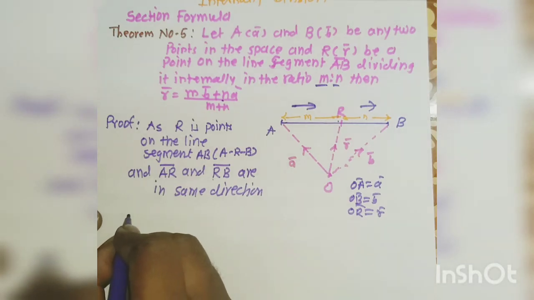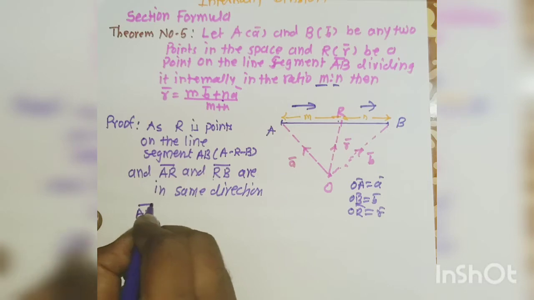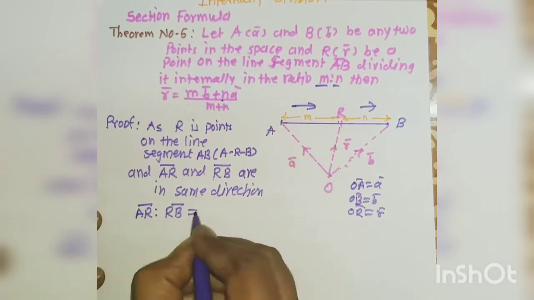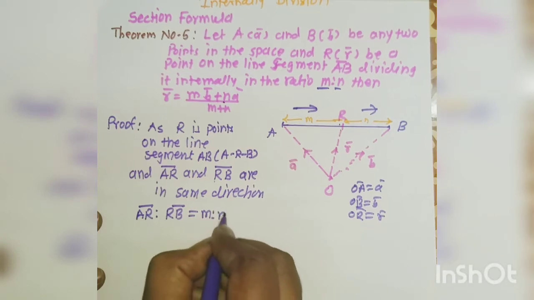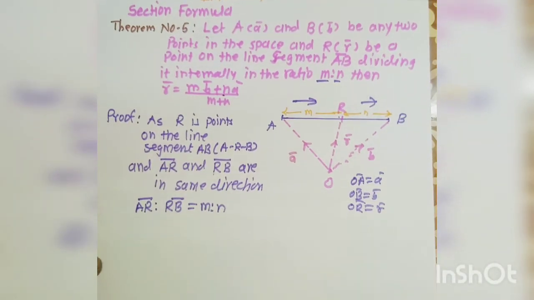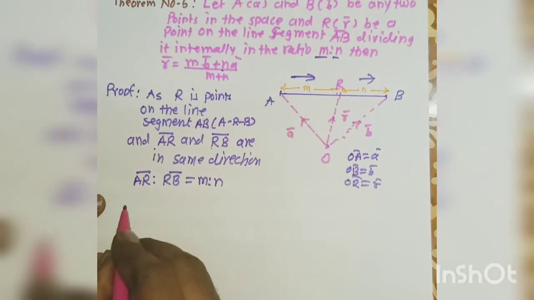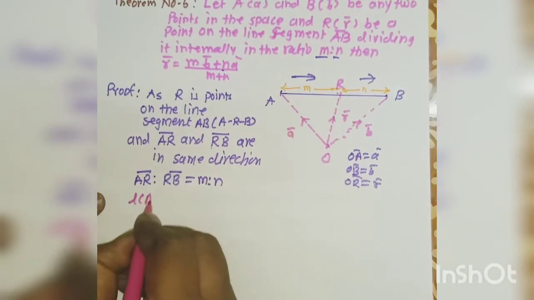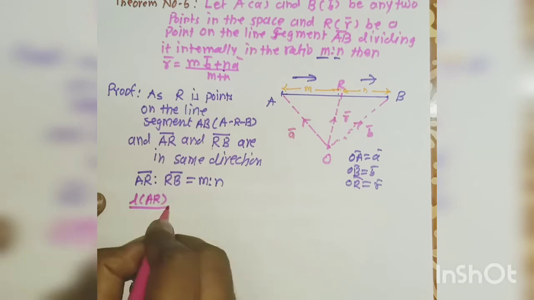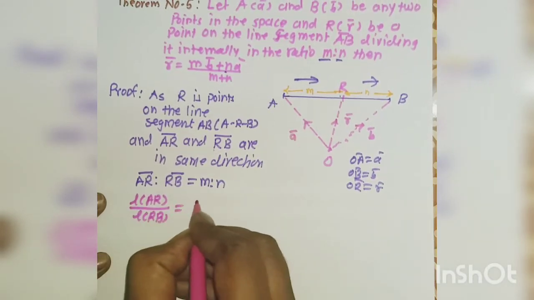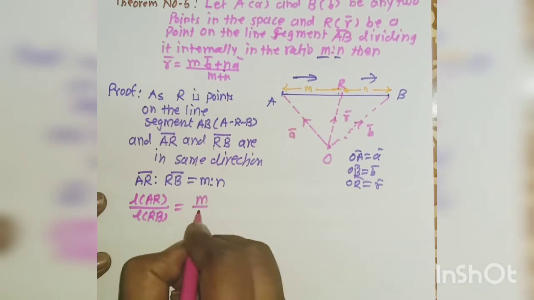Then the ratio AR as RB is equal to m as n. Ratio is m as n. That means length of AR divided by length of RB is equal to m by n.